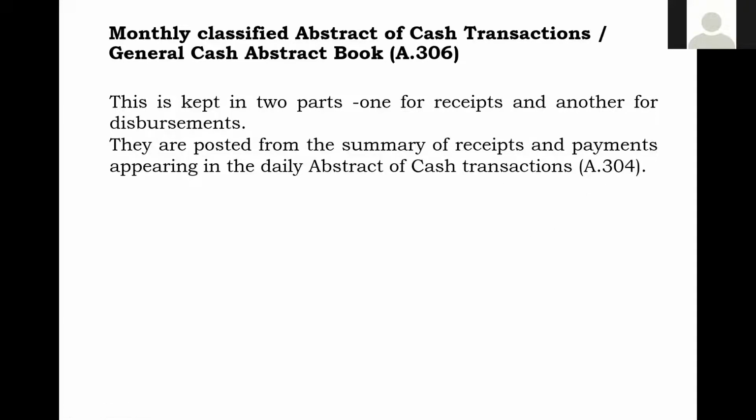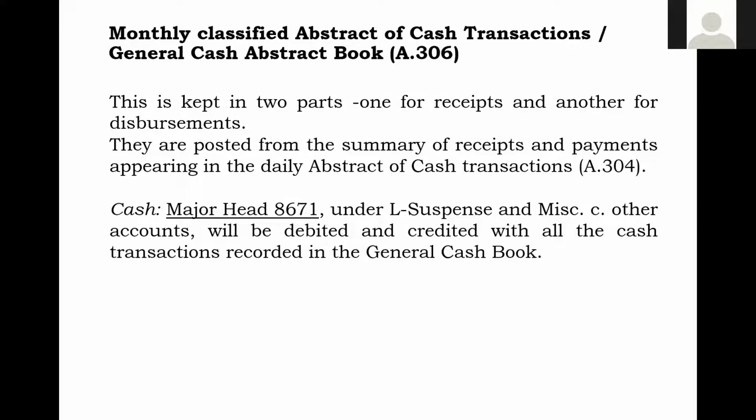So in daily cash transactions there is the first date, second date, third date, till month end. So it will be date wise. Now here only the totals will be taken in the abstract. Only the day-wise summary totals will be taken, and all 30 days totaled up, and then total receipt and total payment for the accounting cycle will be available in the monthly classified abstract.